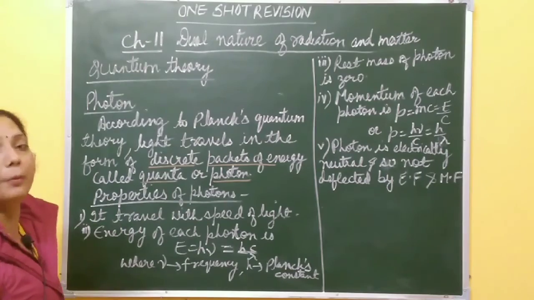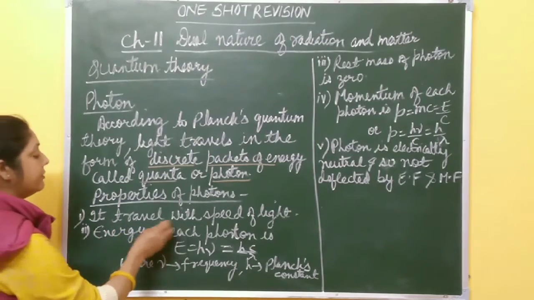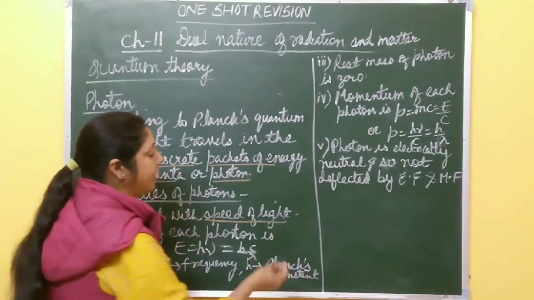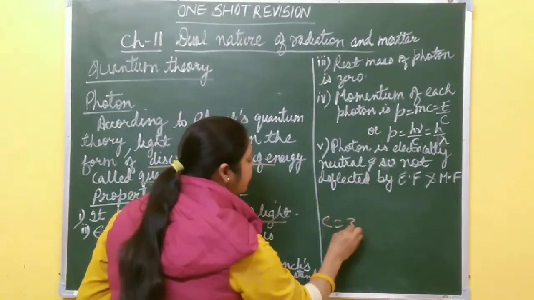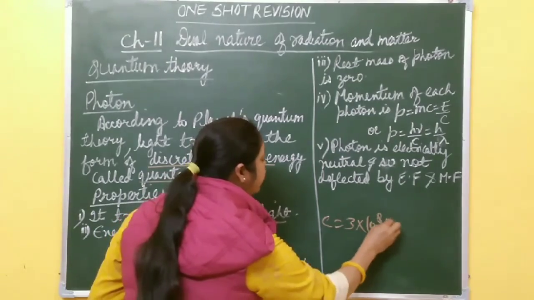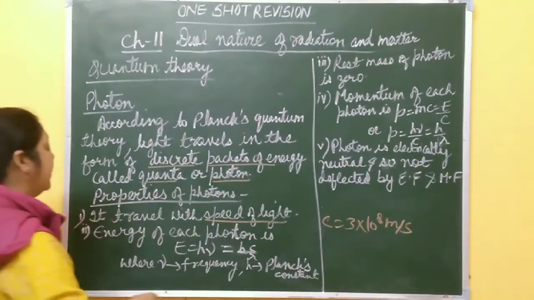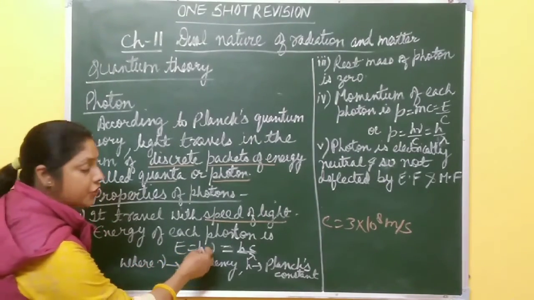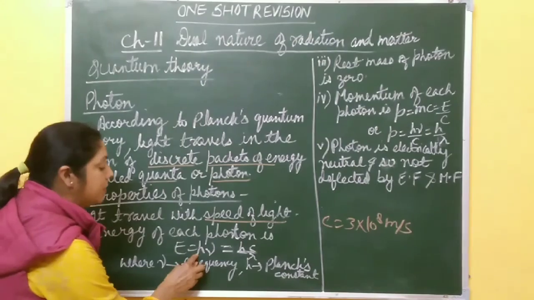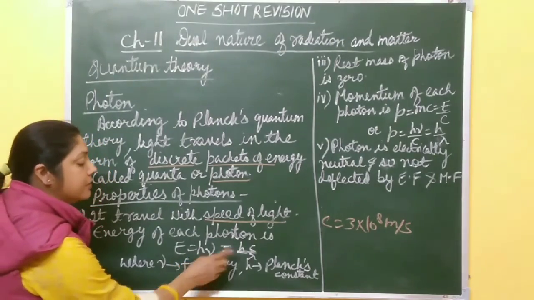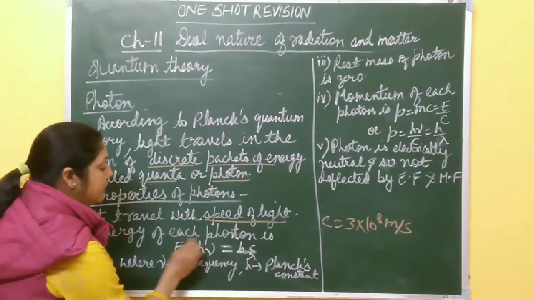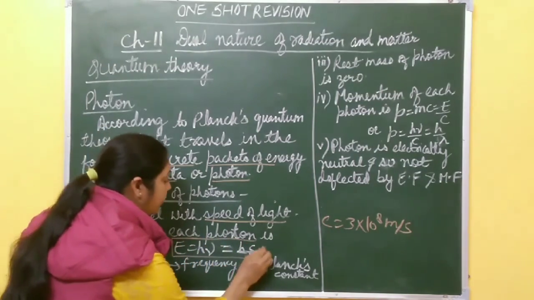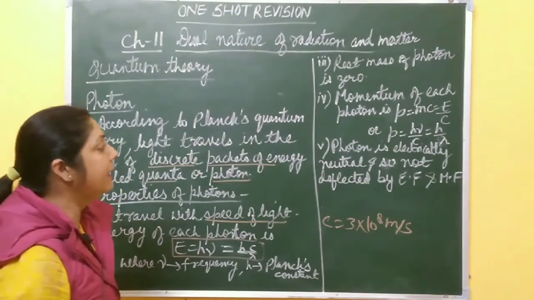Now what are the different properties of a photon? First, it always travels with the speed of light. What is the speed of light? C equal to 3 into 10 to the power 8 meter per second. Second, the energy of each photon is given by E equal to h nu. H is called Planck's constant, nu is frequency, and in terms of wavelength, nu is C by lambda. So h C by lambda is the energy of each photon, right? E equal to h nu or h c by lambda.